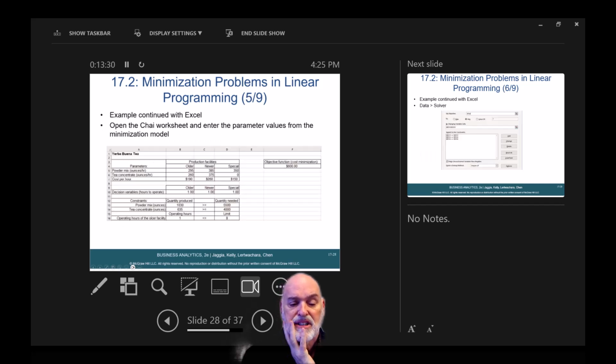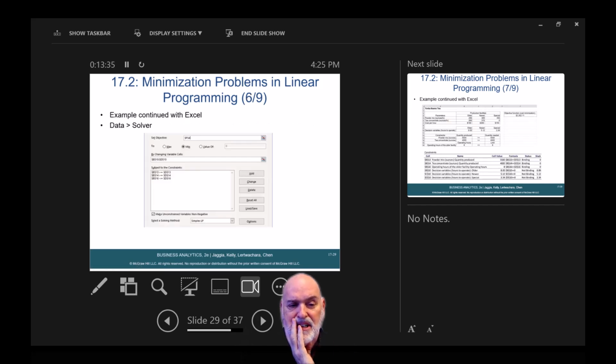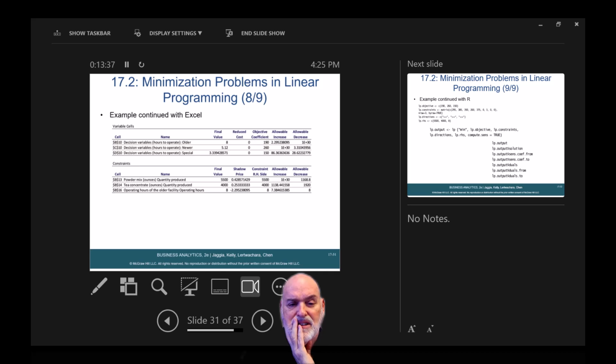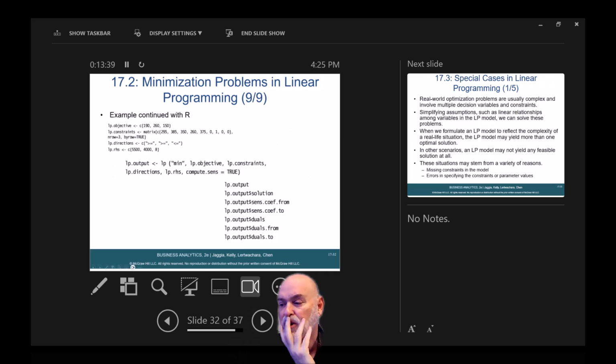Here is the example with Excel plugged in with the different parameters. Same thing here as well, and then with R.